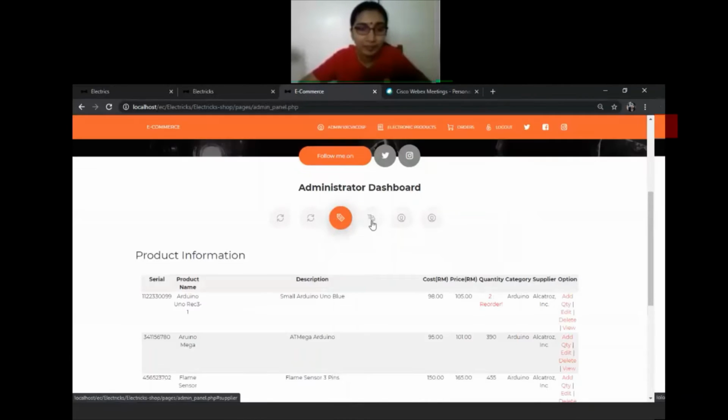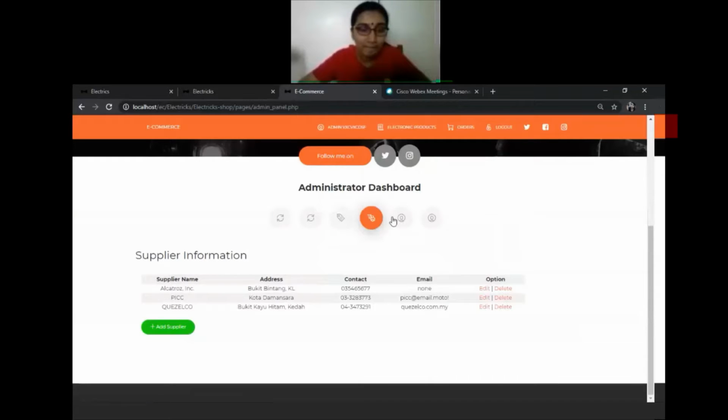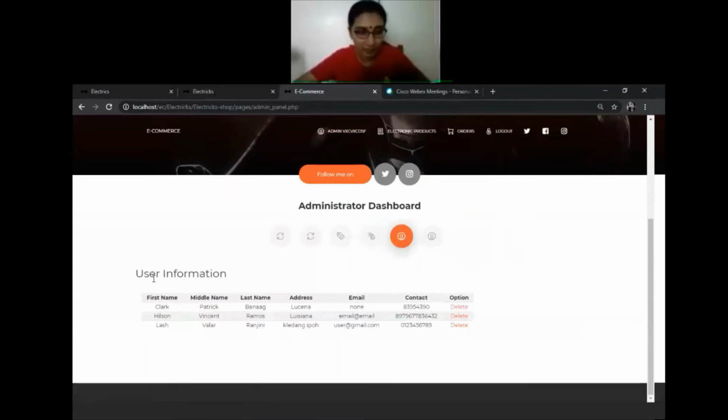The next part will be the user information: first name, middle name, last name, address, email, contact number, and also the option. This option is provided only for delete, so only the admin can do this process.